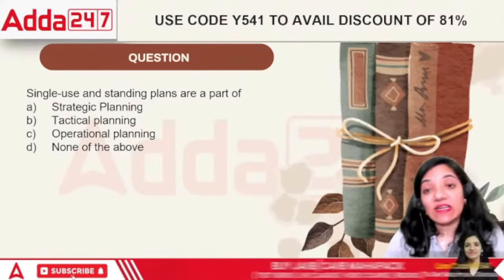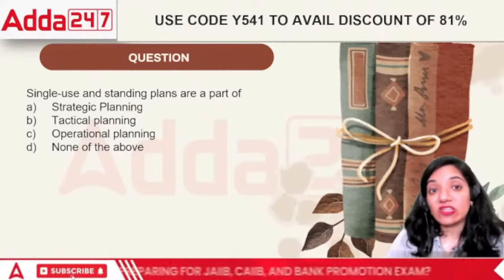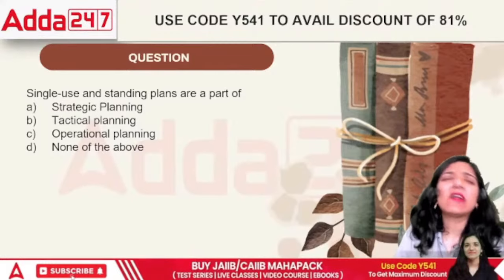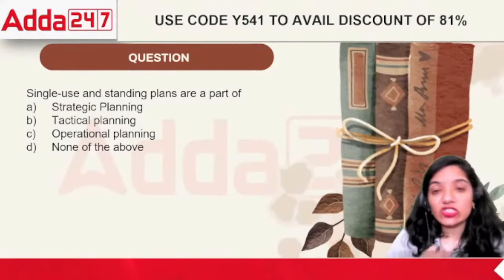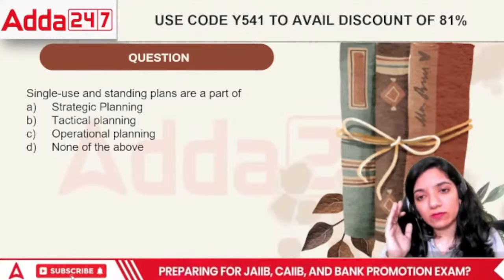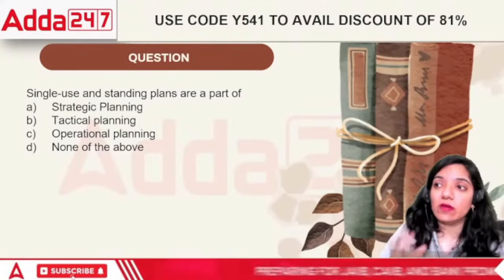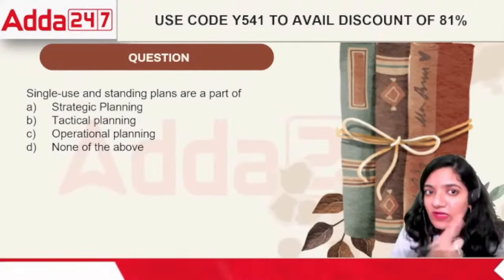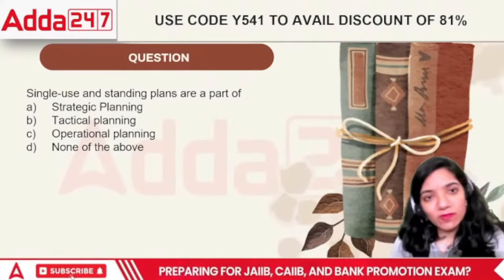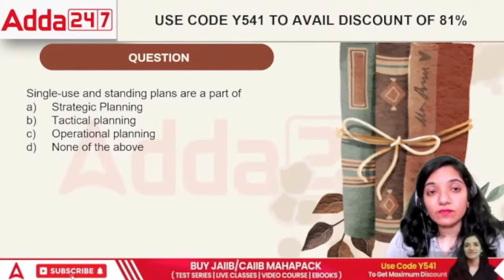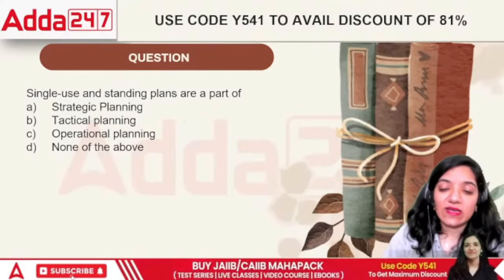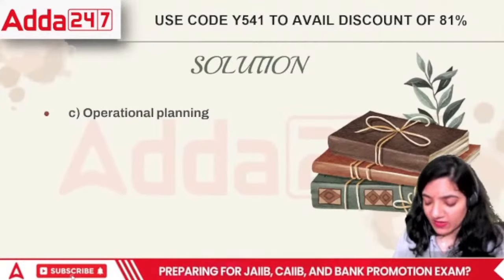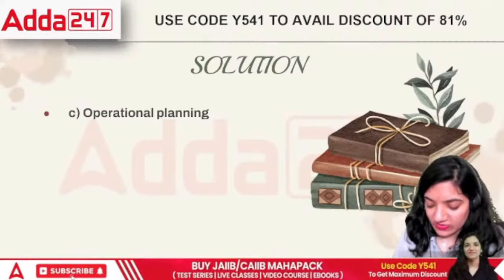So, is it strategic planning, which is determining the strategy of the organization, tactical planning, operational planning, or none of the above? Tactical planning is basically a part of strategy. Strategic is the long term planning: how do we capture the competition, how do we grow further in the business? Tactics are those minor things that we try to reach towards strategies. Operational planning is the day to day planning. In this case, the correct answer is operational planning. It's basically the day to day planning that we do in the business. That is how we can define this particular area.